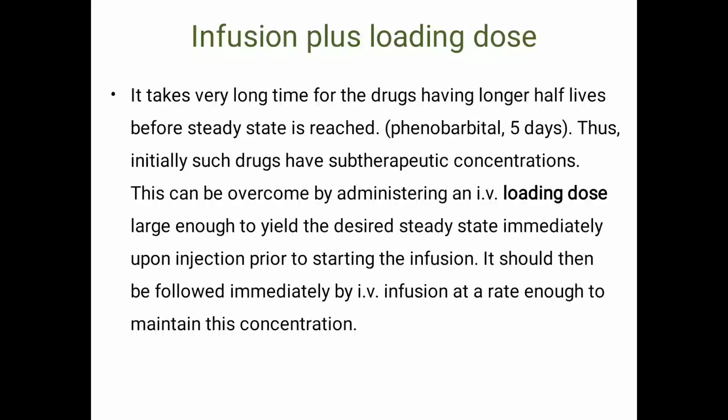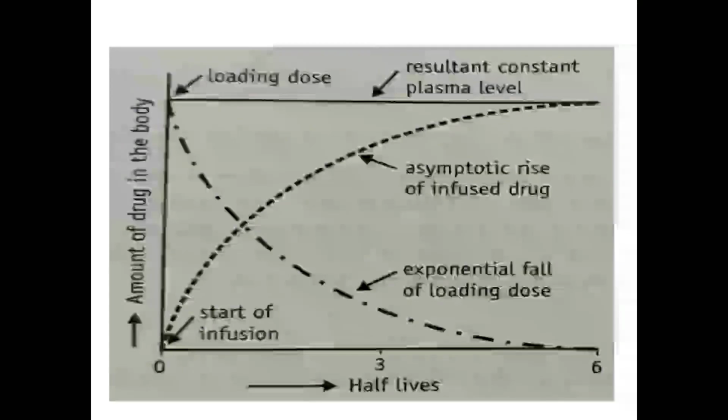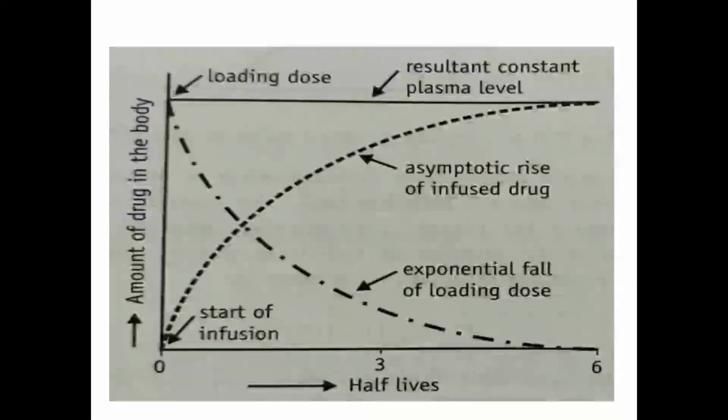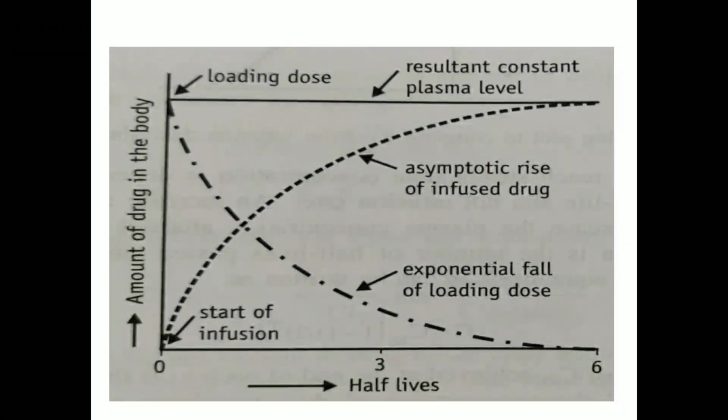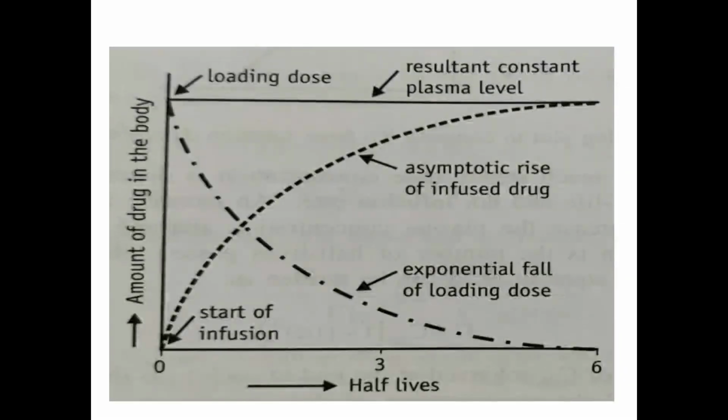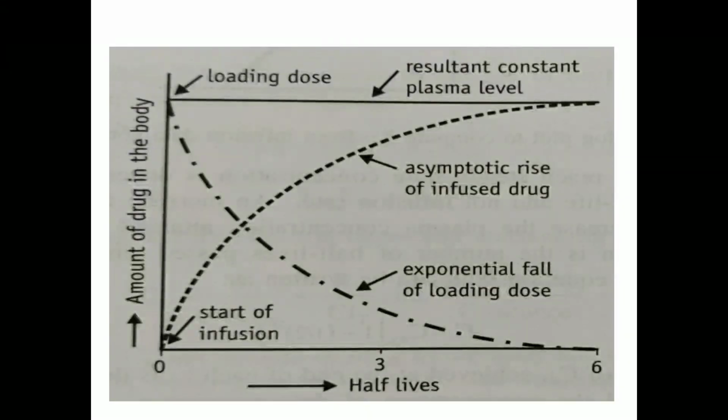Okay, so firstly, the loading dose of the drug is administered by rapid IV injection. After administration of this loading dose, what will happen? You can see this from the graph, and your understanding will be clear. At the start of infusion, there is zero amount of drug in the body, but if the drug has a very long half-life, then elimination will be too slow, and that's why maintenance of a constant plasma level is difficult.